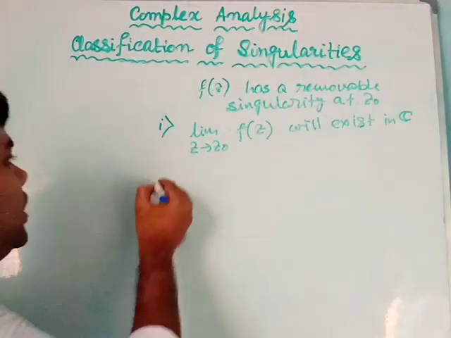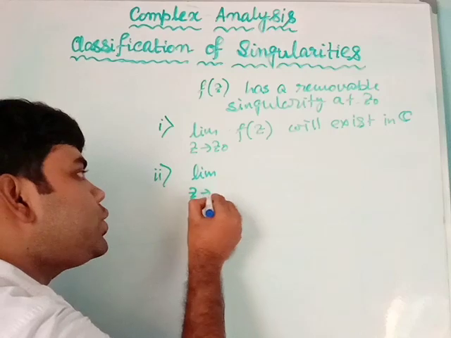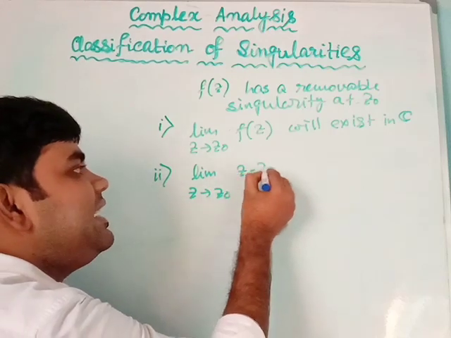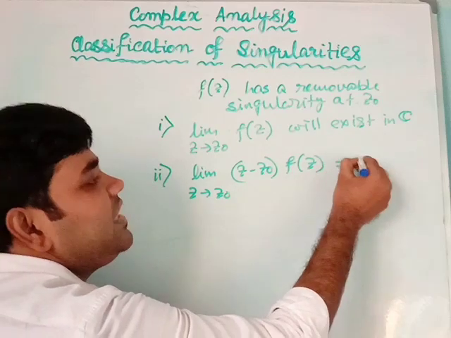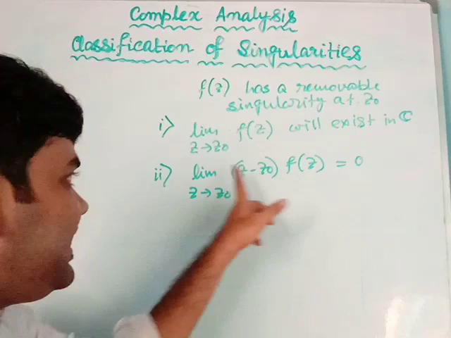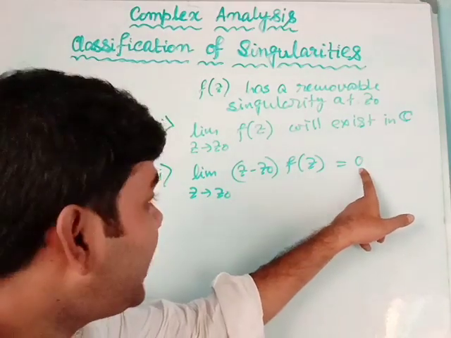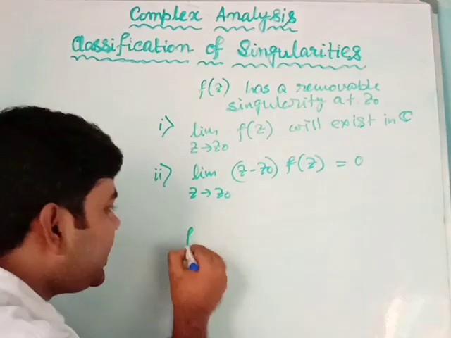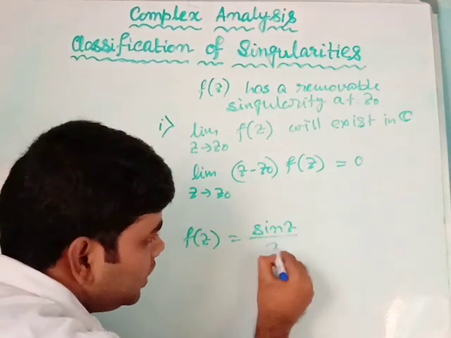Second condition is this: the limit z tends to z0 of (z minus z0) times f(z) vanishes. If I multiply f(z) by z minus z0 and take the limit z tends to z0, then I will get the value 0. Suppose the function f(z) equals sin z by z.